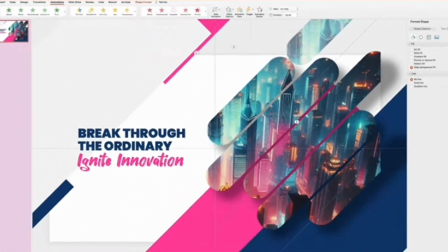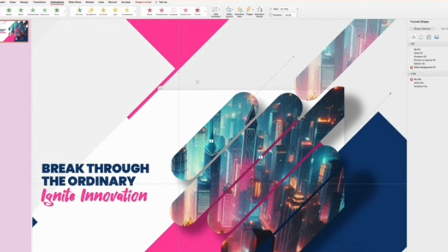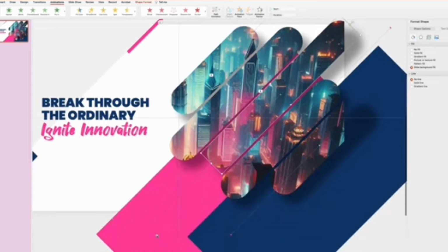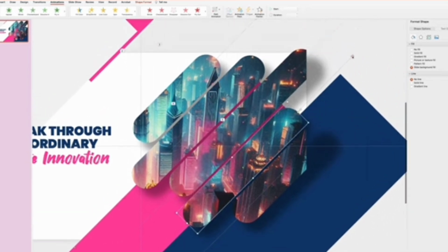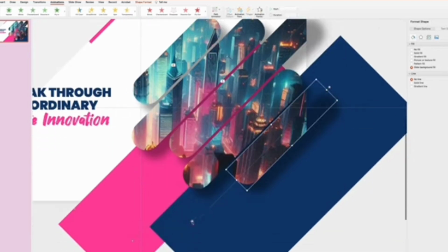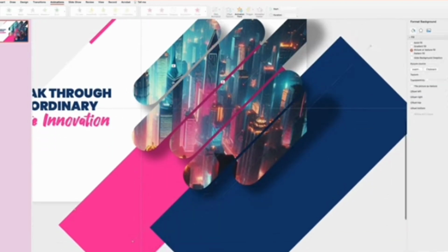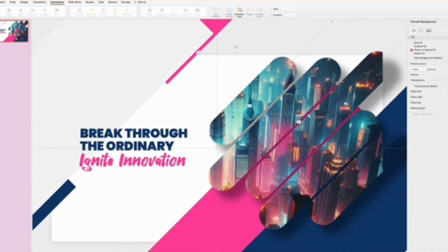And now let's do the same with the next shape, but remember that it will be moving from bottom to top, so we need to move the faded shape down. And now let's quickly finish the other 3 shapes. Now we just need to adjust some animation settings.